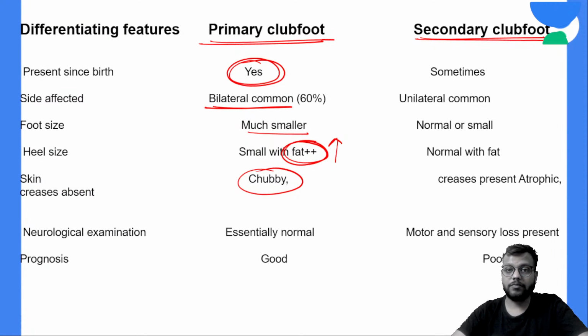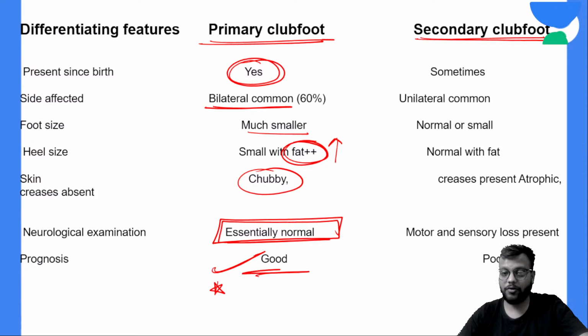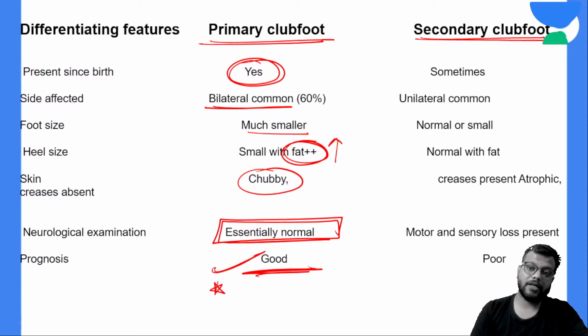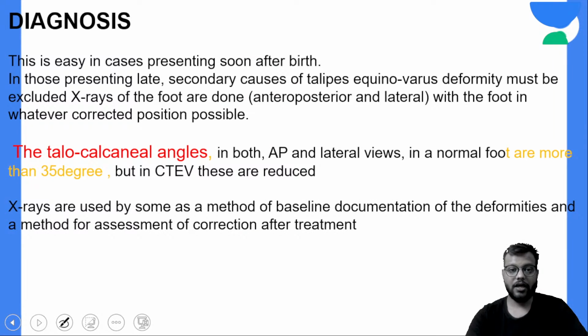The foot will be smaller, more chubby, more fatty. Okay, and very importantly, the neurological examination will be normal, and very important, primary club foot का prognosis is better as compared to the secondary club foot. Okay, primary clubfoot का prognosis is always better as compared to the secondary clubfoot.